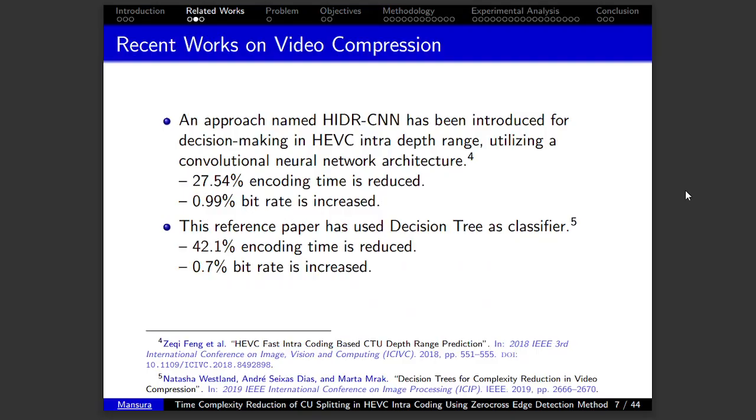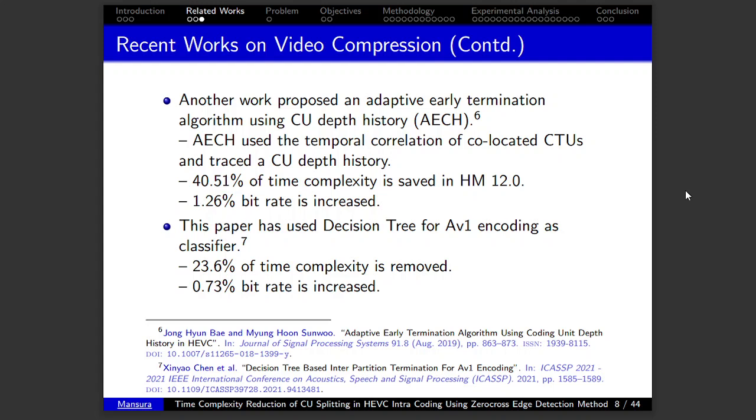Here is some recent work on video compression. An approach named HDR has been introduced for decision making in the HEVC inter depth range. In this research work, 27.54% encoding time is reduced and 0.99% bitrate is increased. Another reference paper used a decision tree as classifier, and in this paper, 42.1% encoding time is reduced and 0.7% bitrate is increased. Here are some other works that use various algorithms and classifiers.